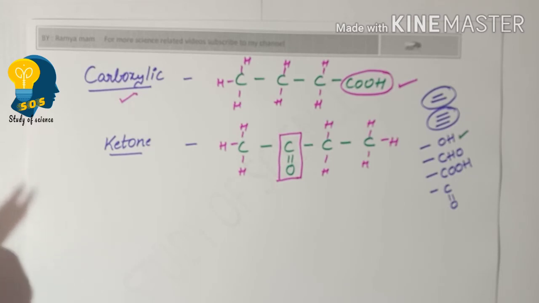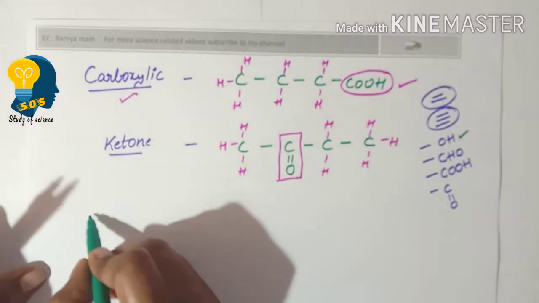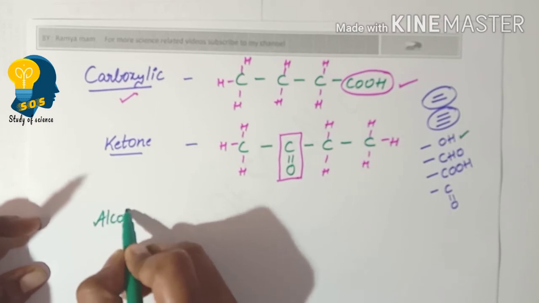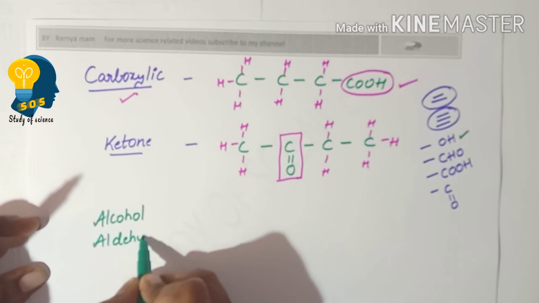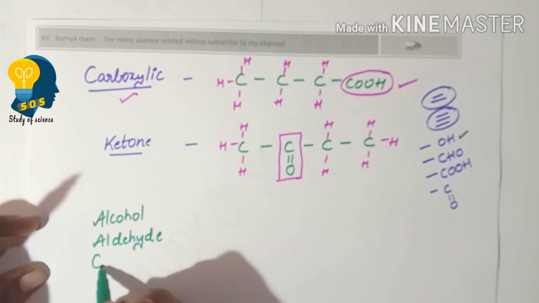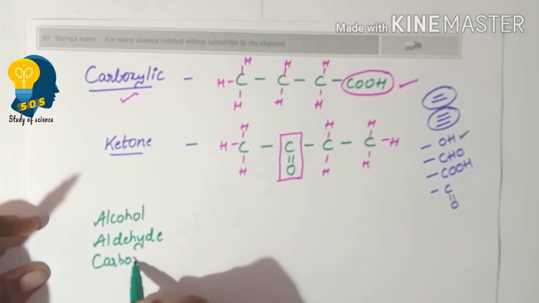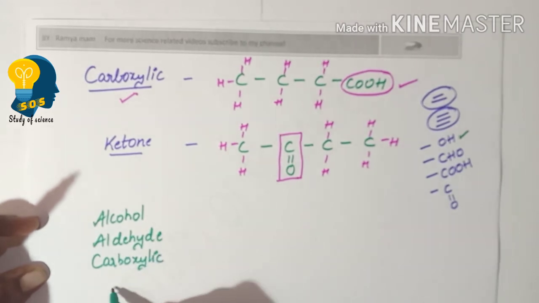What about the naming? If we look at the naming part, alcohol, aldehyde, carboxylic acid and ketone.